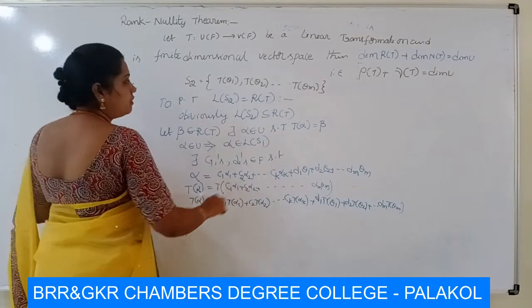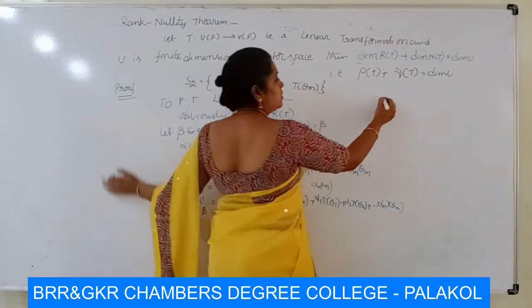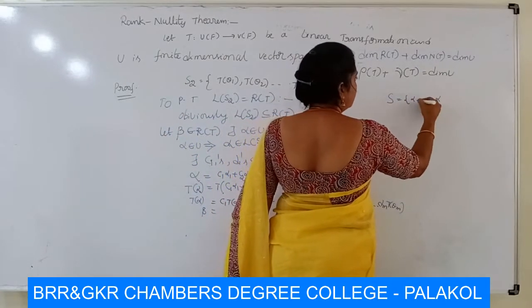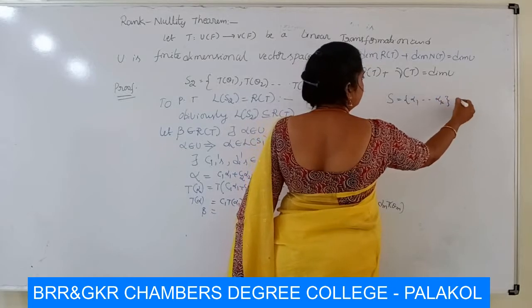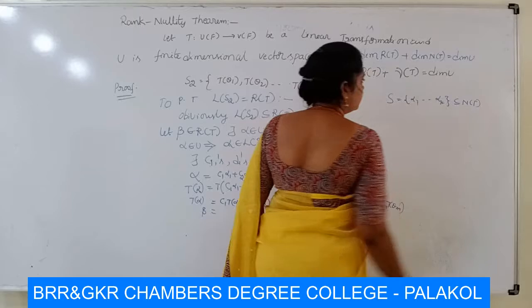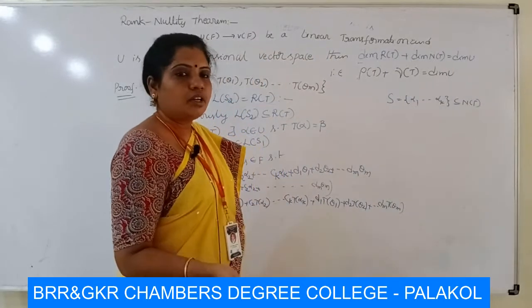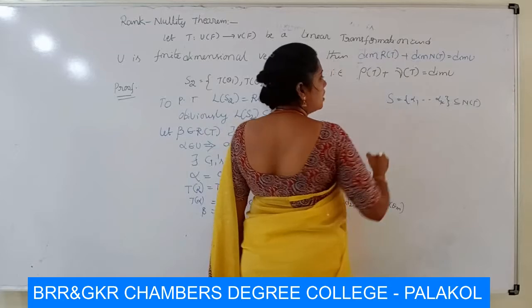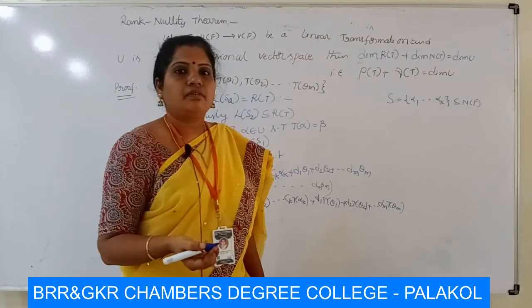We have alpha 1, alpha 2, and so on alpha k considered as a set S. That is a basis of N of T. It is a subset of N of T. N of T means the set containing alpha belonging to U such that T of alpha is equal to 0.